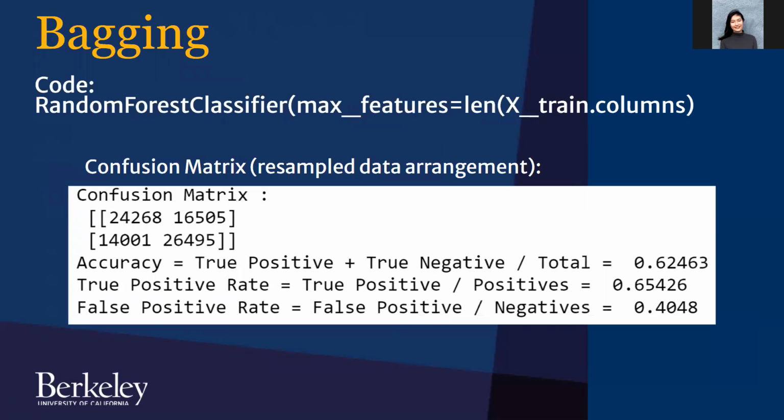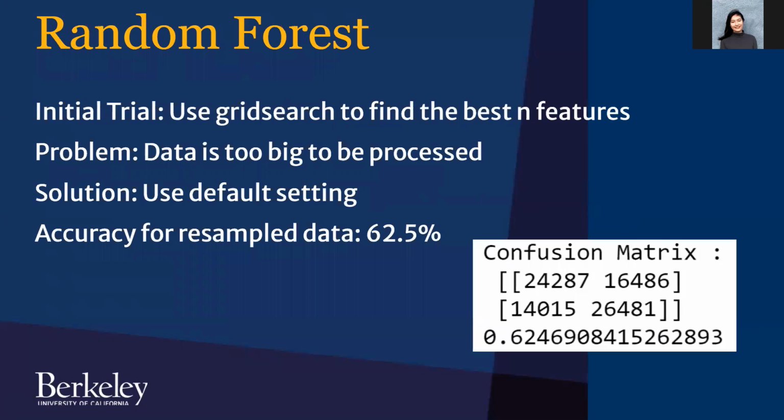For the bagging model, we are using all features to build trees for the random forest classifier, and the performance evaluation is shown below. For the random forest classification, since the data is too big to be processed using a search to find the best m features, I stayed with the default setting, and my accuracy for the resampled data is about 62.5%.